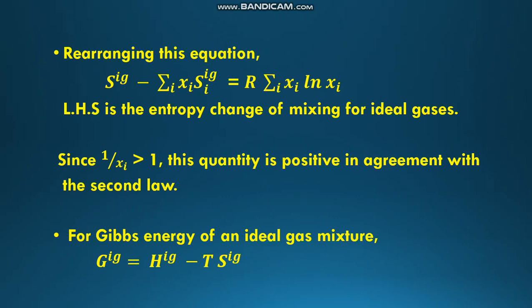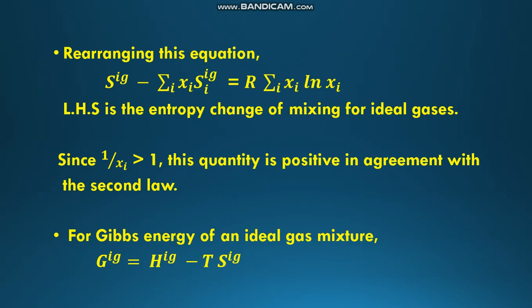Rearranging this equation, S ig minus sigma i xi Si ig is equal to minus R sigma i xi ln xi. So the left hand side is the entropy change of mixing for ideal gases. Since 1 by xi is greater than 1, this quantity is positive, in agreement with the second law.